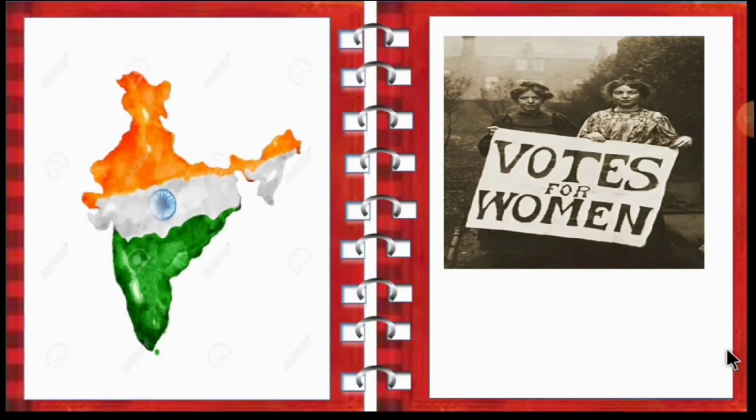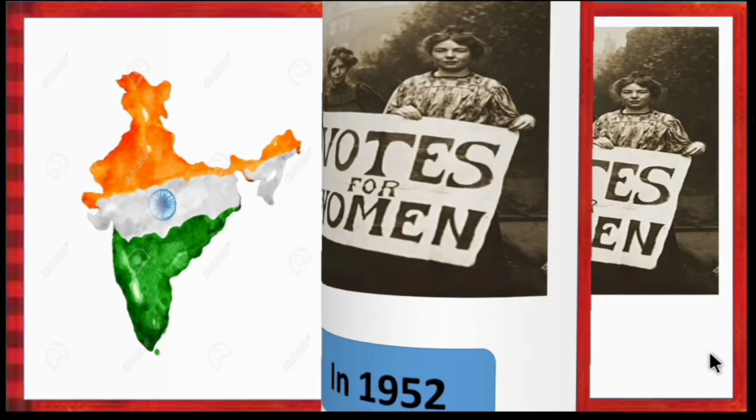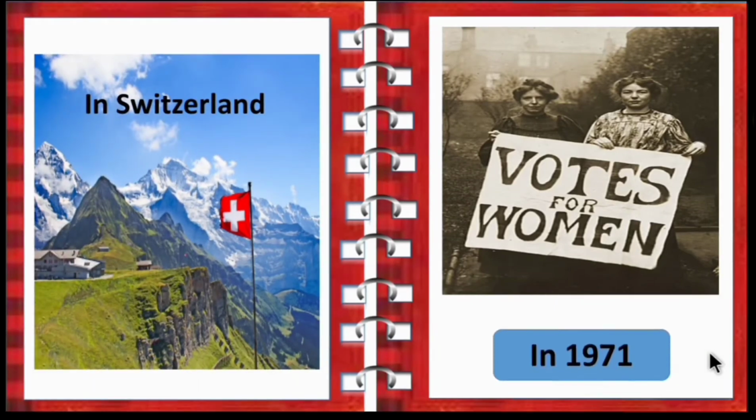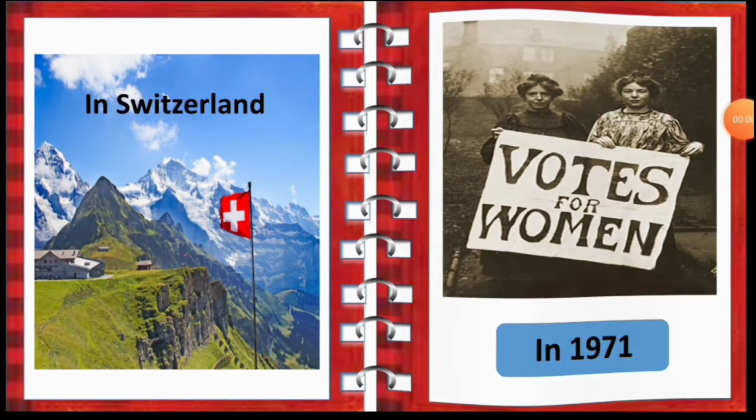Then, in India, the right to vote for women was given in the year 1952. So, children, make a note of it. In 1952, India gave the right to vote for women. Then, in Switzerland, the right to vote for women was implemented in the year 1971.